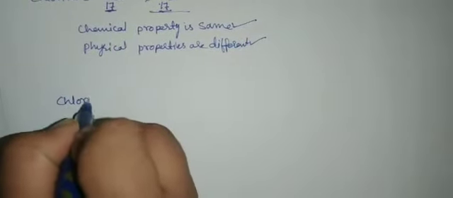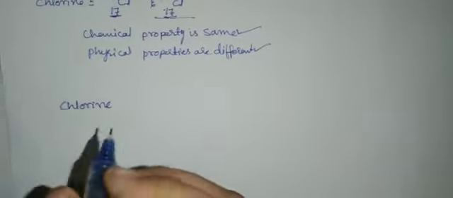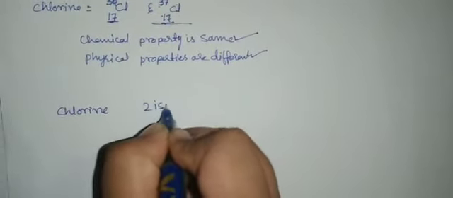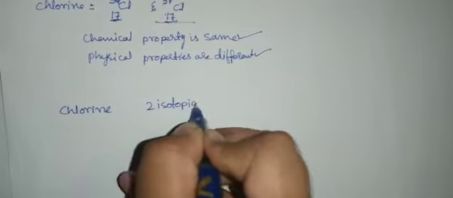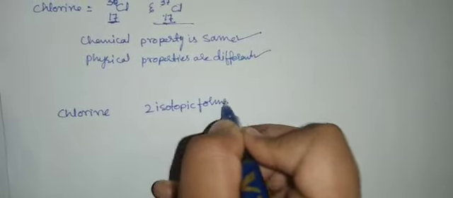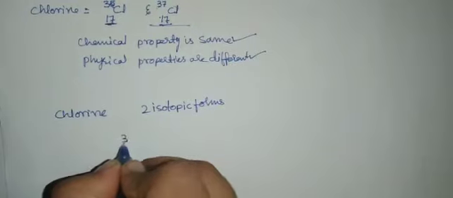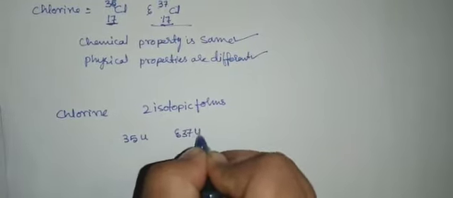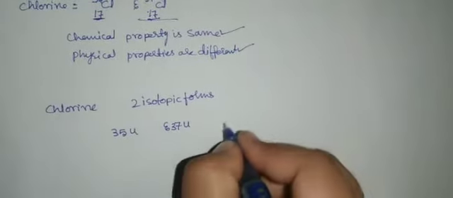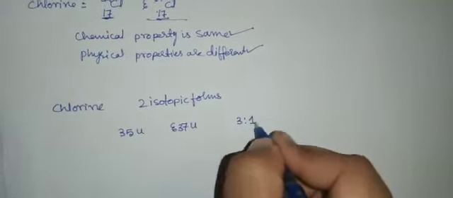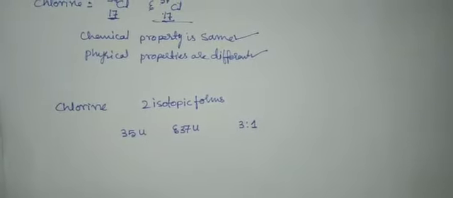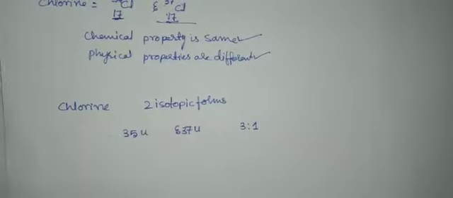Chlorine, as I told, occurs in nature in 2 isotopic forms, having the masses 35 units and 37 units, in the ratio 3:1. Obviously the question arises, what should we take as the mass of the chlorine atom, right?